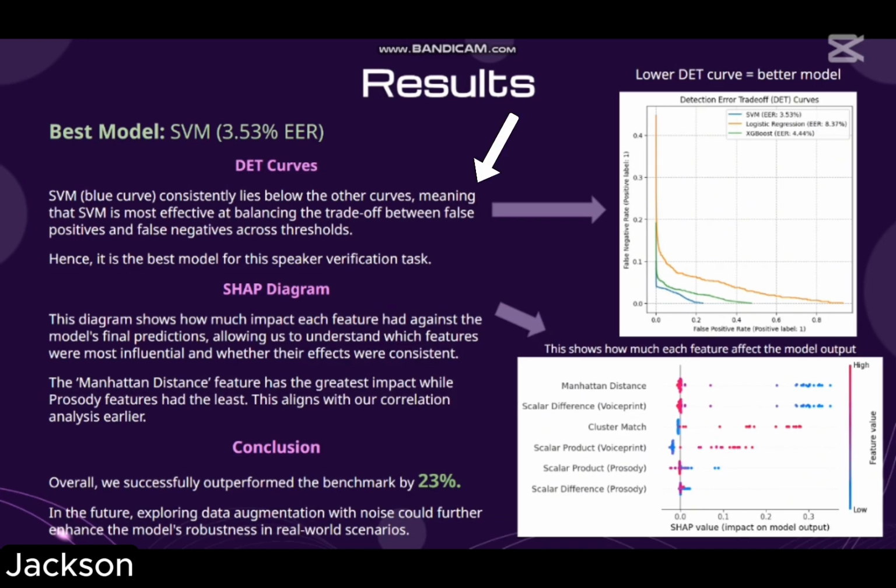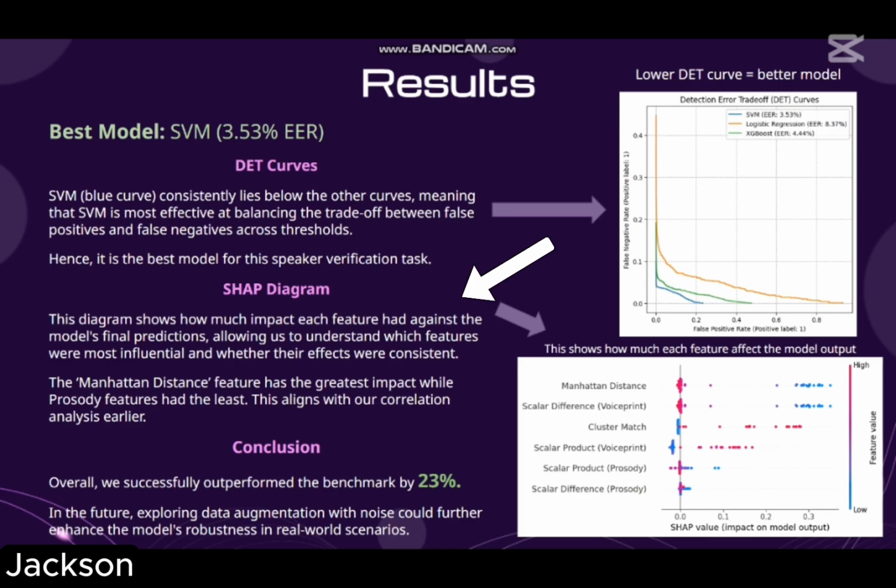Exploring further, we generate DET curves for each model to better understand their performance. We see the SVM, the blue curve, consistently lies below the other curves. This means that SVM is the most effective at balancing the trade-off between false positives and false negatives across all thresholds. Hence, it is the best model for this task.